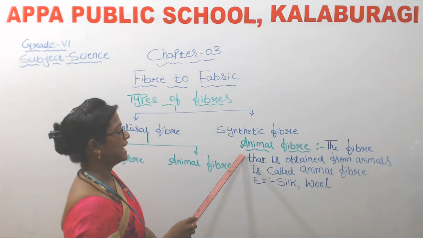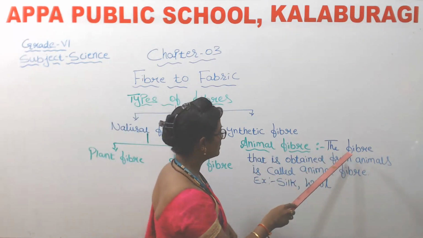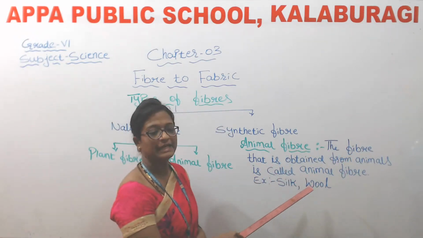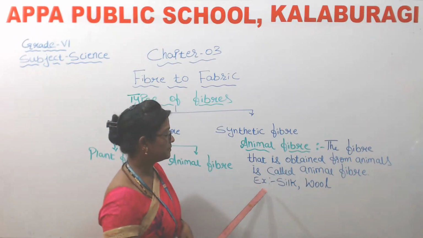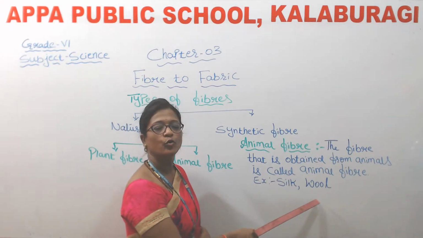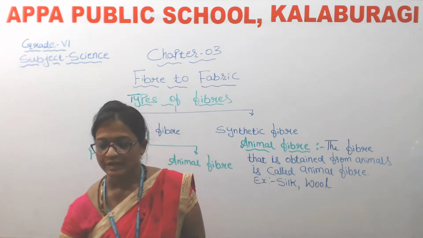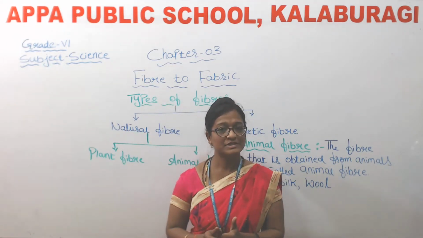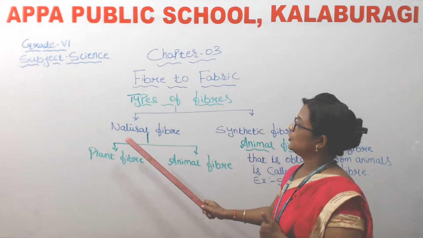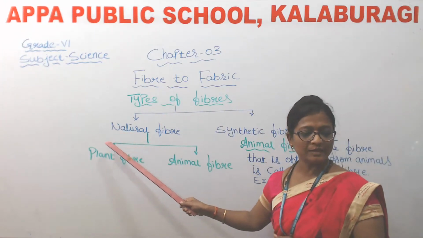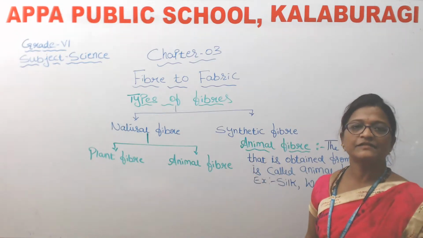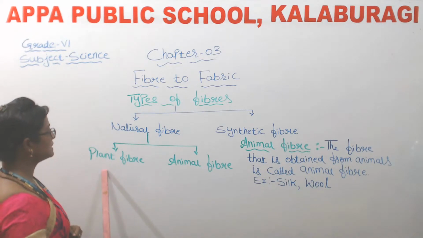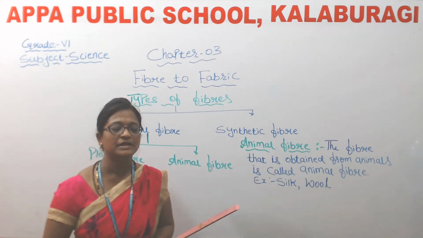So here animal fiber means the fiber that is obtained from animals is called animal fiber, and the examples are silk, wool. Okay. So children, just revise, like how many types of fibers are there? Two, isn't it? Natural fiber and synthetic fiber. So again the natural fiber is divided into two types, that is plant fiber and animal fiber.